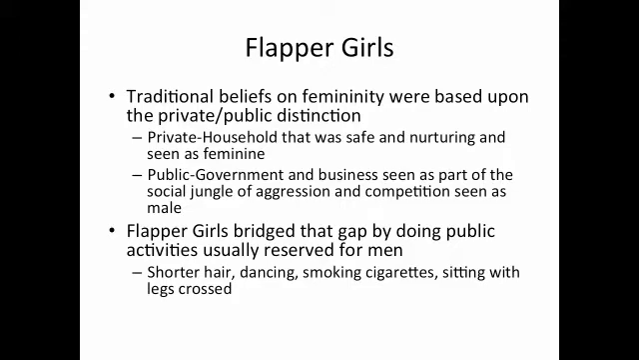Flapper girls bridged that gap by doing public activities usually reserved for men. For example, they wore shorter hair, they danced in public, they smoked cigarettes, and they sat with their legs crossed. These may seem like very small things, but they were direct challenges to the overall cultural norms of the gender binary and what a woman was supposed to be like. It's not that flapper girls were doing all these things to intentionally challenge that ideology, but by them doing these things, they ended up challenging that ideology.